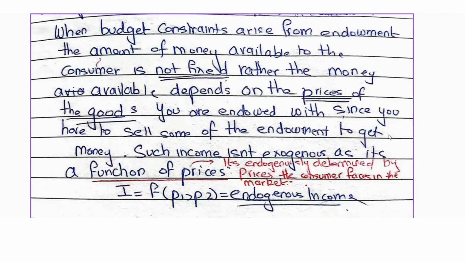Initially, we assume we have fixed or exogenous income, which is a fixed dollar amount of income available to you regardless of the prices in the economy. But now when you have budget constraints arising from endowment, your income is endogenously determined by prices the consumer faces in the market, because you have to sell some of your endowment at market prices to get income. So in this case we have endogenous income which is dependent upon prices.